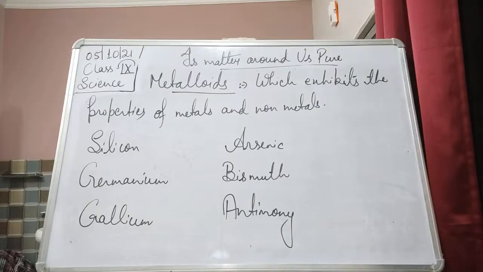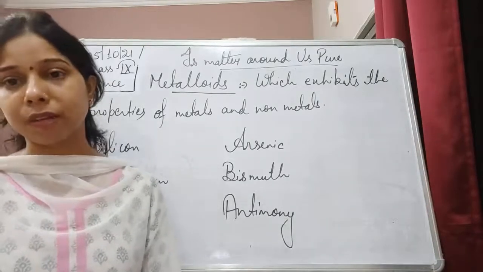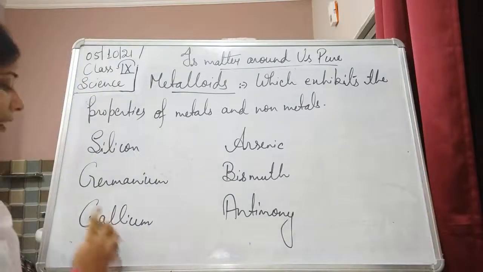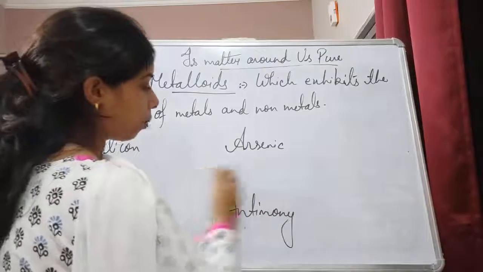Now moving on, we have understood about elements. Elements are pure substances, and they have been classified into two types. Now let us start to understand the compound.